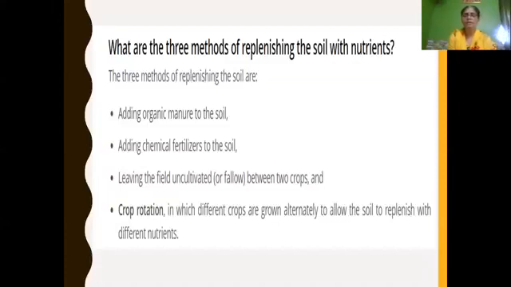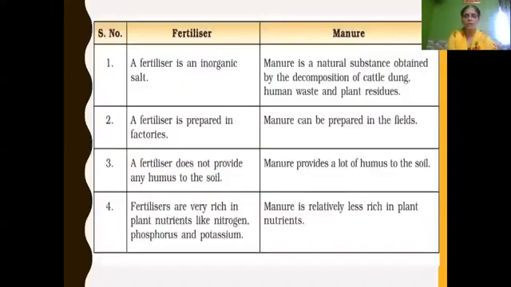So in this way, we are replenishing the soil nutrients. So what are the different methods of replenishing the soil nutrients? Adding organic manure, chemical fertilizers, leaving the land uncultivated between two crops, and crop rotation.